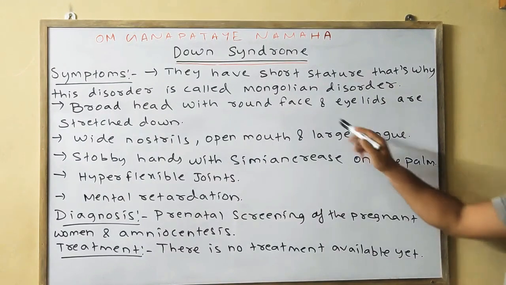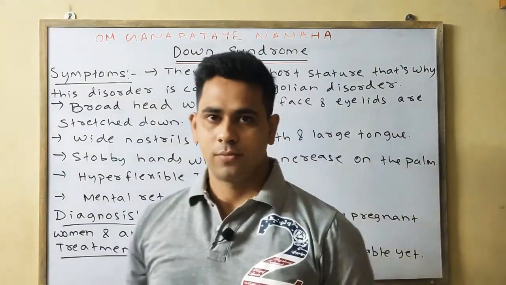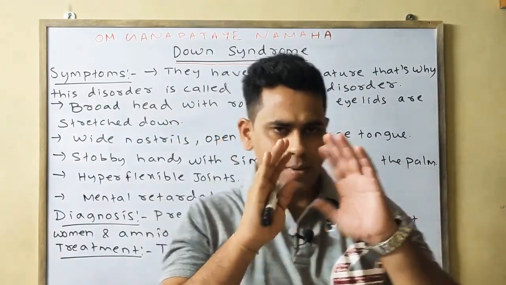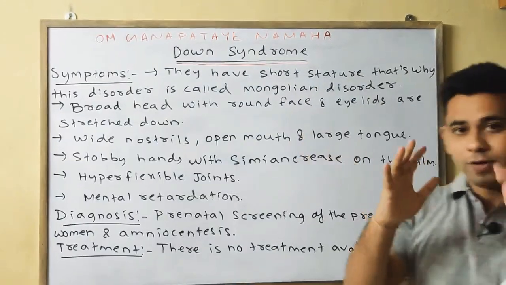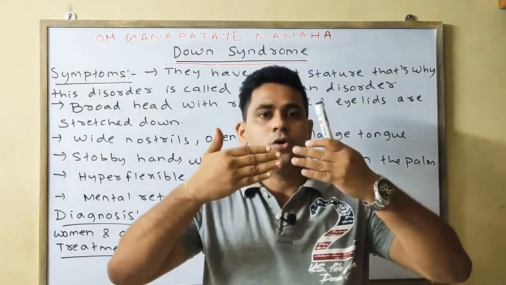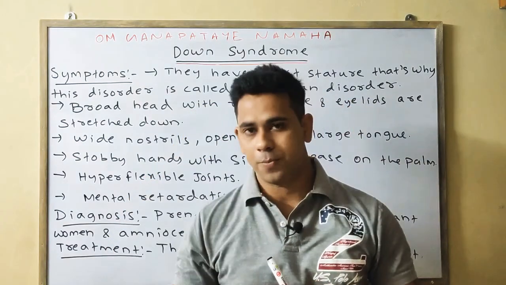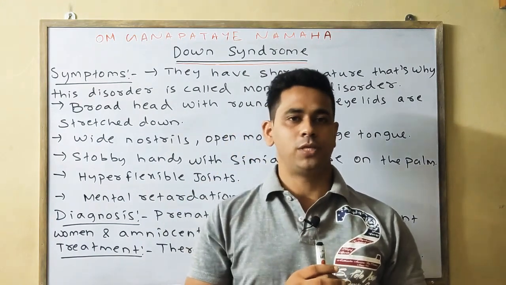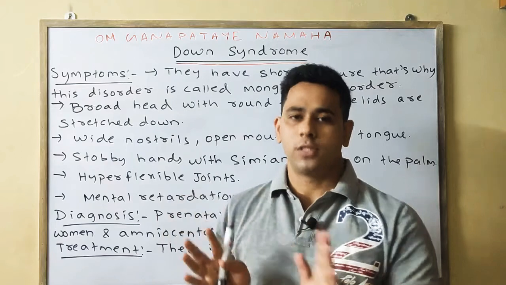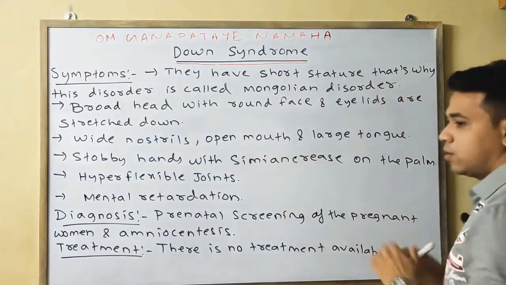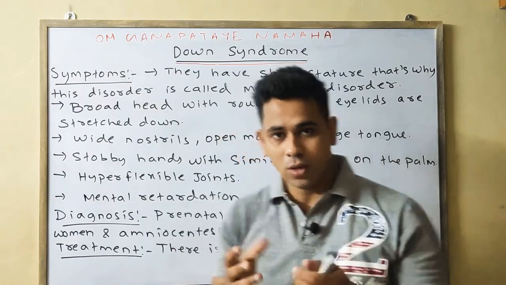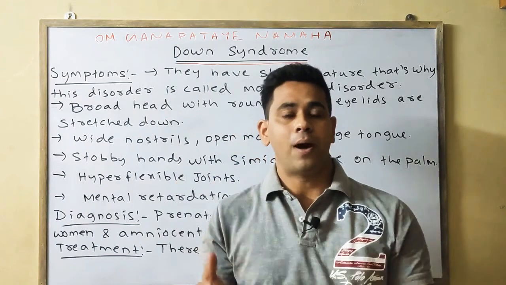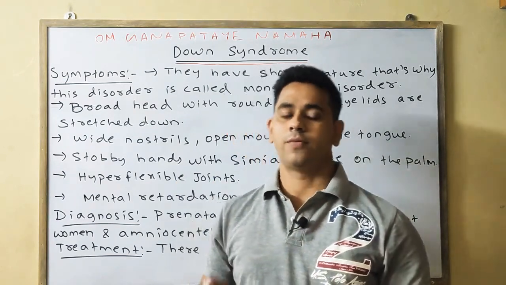Second one, a broad head with a round face, and the eyelids are stretched down. The head is a little bit broad, and the face is round. The eyelids are somewhat stretched, like in the case of Chinese or Japanese people, but that is normal. In this case, it is one of the symptoms. Next, the nostrils are wide, open mouth, and a large tongue. Wide nostrils, open mouth and large tongue are also symptoms of Down syndrome.